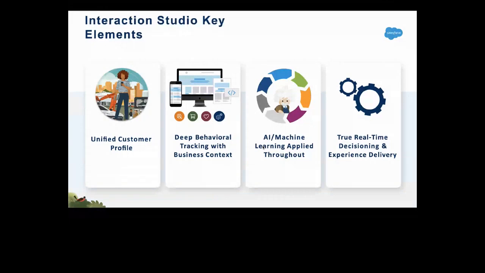You could build some Einstein recipes. You could generate, based on Einstein algorithms, some AI kind of concepts. And of course, you get true real-time decision making, and then you could deliver the experience in different channels. So you have the data, and you can send this data back to a CDP platform, so that CDP platform can talk to the different systems. Or you have the data available, and you can use it to create a data extension inside Marketing Cloud, and then use the data inside Journey Builder to send some sort of communication to the customers as well.